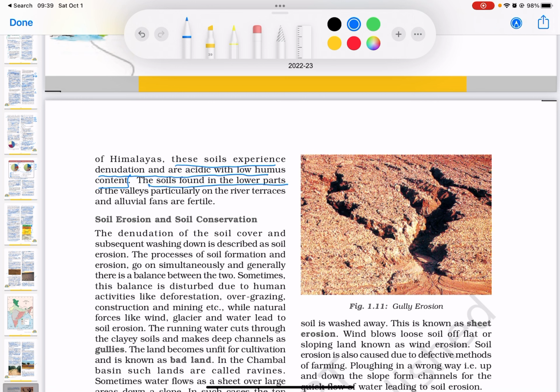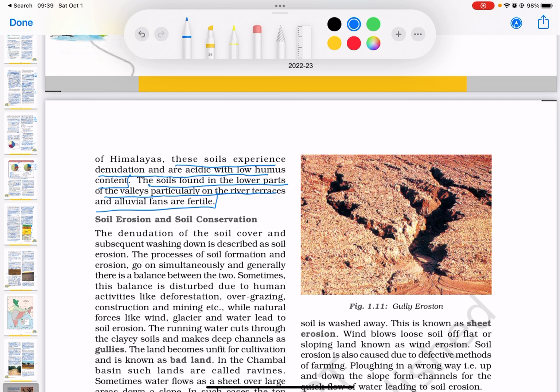These soils are found in the lower parts of the valleys, particularly on the river terraces, and the alluvial fans are fertile. So this is a good picture here which gives you the whole idea of the different soil types. As you can see, the most northern part of India, combined with some other regions, northeastern, is mostly forest and mountainous soils.